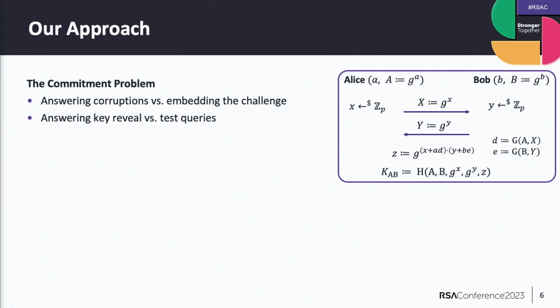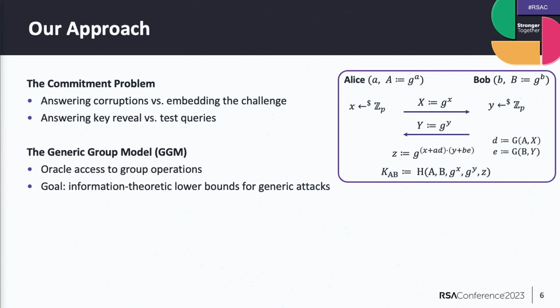So what can we do? So we restrict the class of adversaries, and in particular, we look at the generic group model. So in this model, we take the group, which underlies the protocol, and we only give the adversary access to the group structure via oracles.